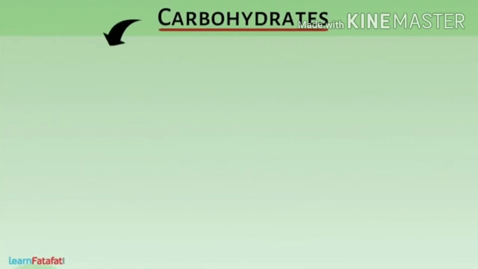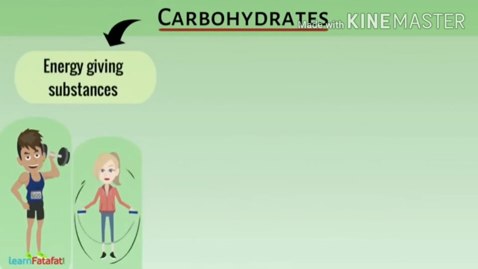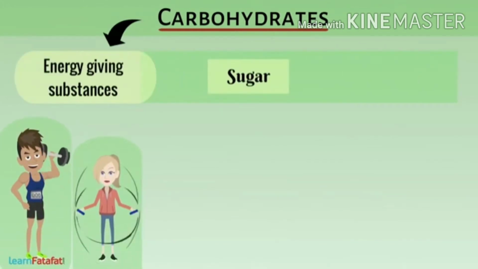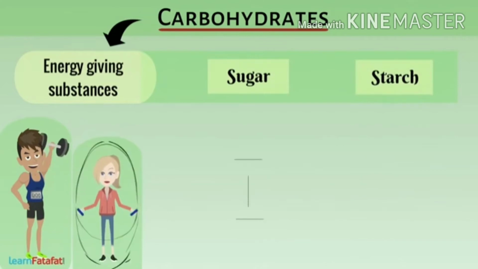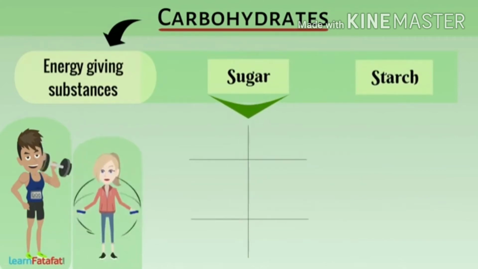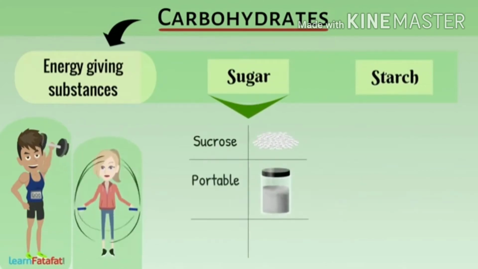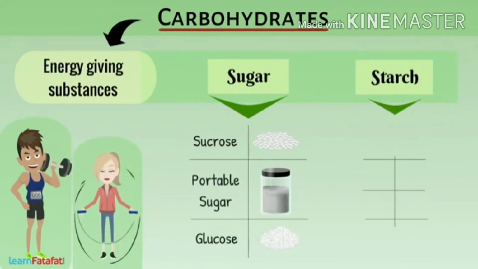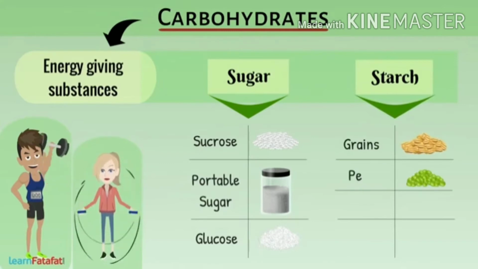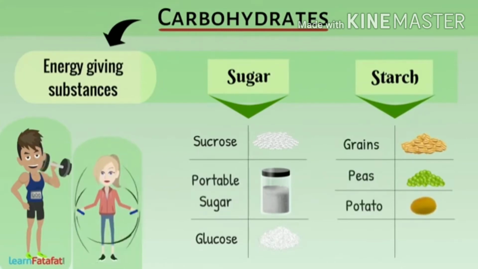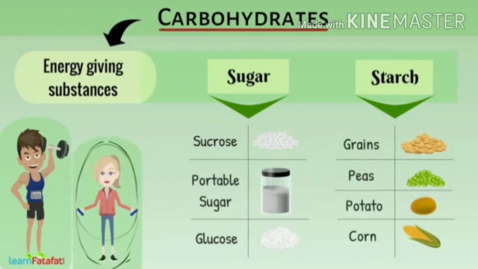Carbohydrates. These are energy-giving substances such as sugars and starch. Various kinds of sugars include sucrose, potable sugar, glucose, etc. Starches are obtained from food grains, peas, potato, corn, etc.